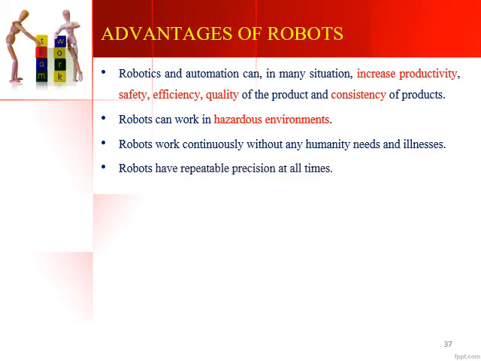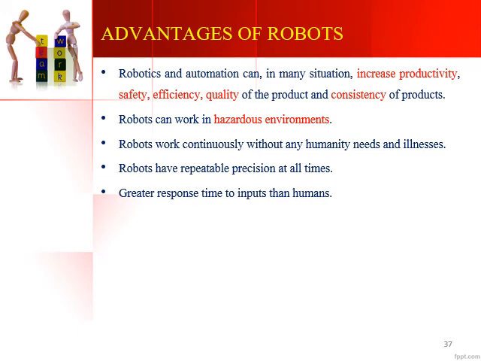The next advantage is that robots have repeatable precision at all times. Once you write an accurate program and feed it into the system, the robots will work for you continuously with the same precision again and again. There is no way a robot can make a mistake unless there is a mistake in the program that is fed into the system. If a proper program is fed into the robotic system, the robot will give you 100% efficiency and precision at all times.